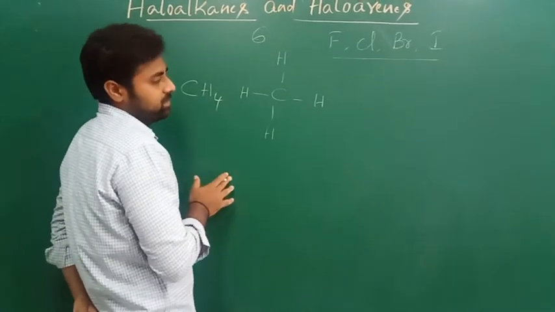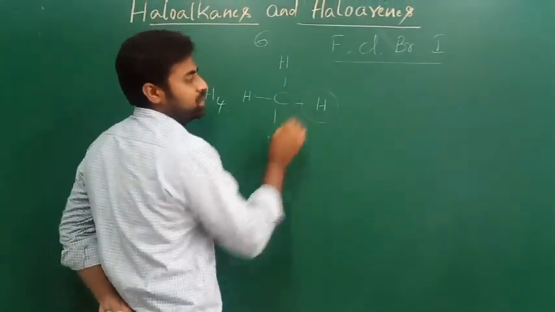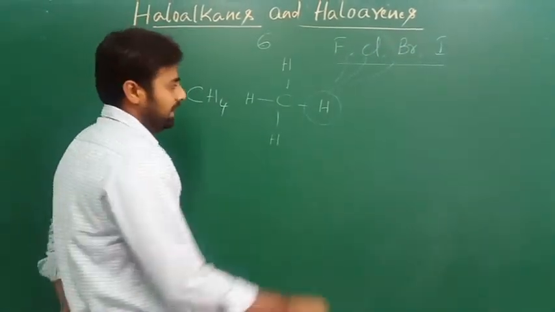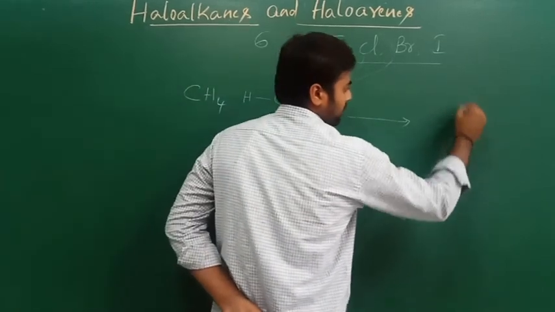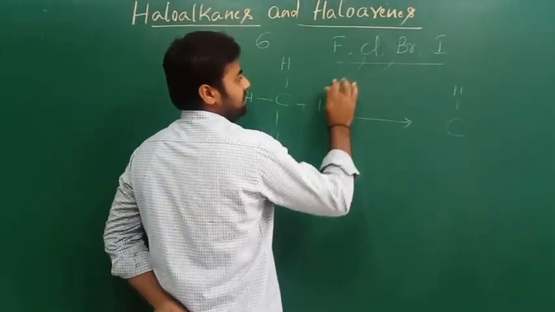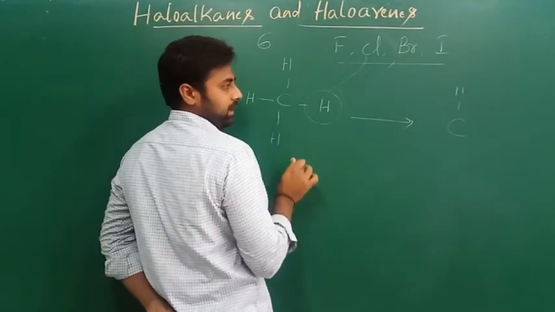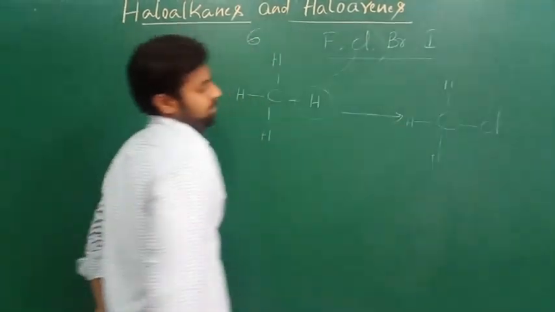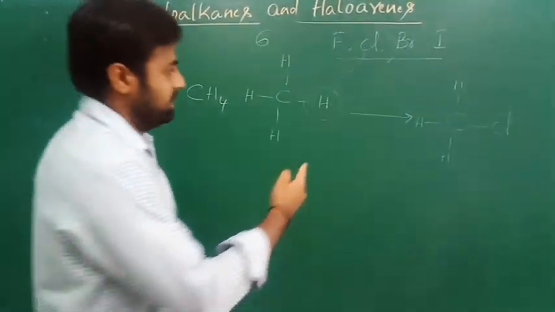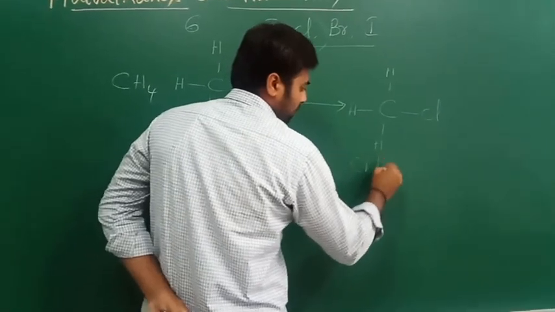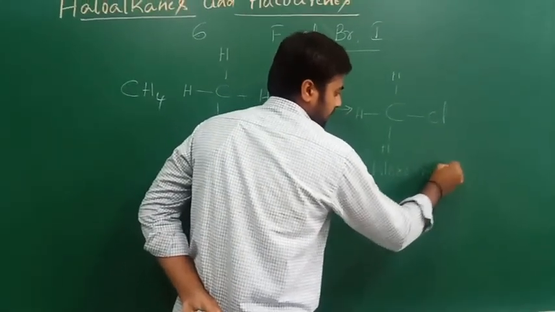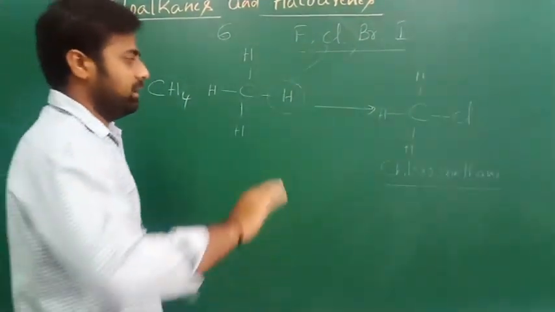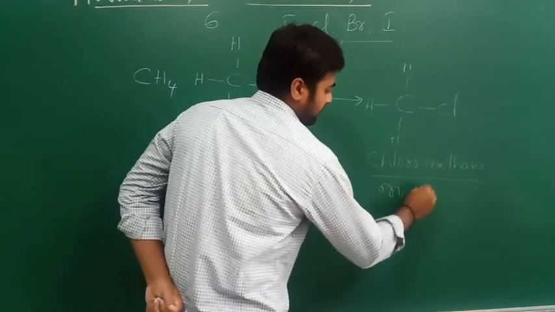Out of the 4 hydrogen atoms, now I am going to replace one hydrogen atom with any of these halogens. Suppose I replace this hydrogen by chlorine, it will become a haloalkane. Yes, it is chloromethane. The name of the compound is chloromethane.